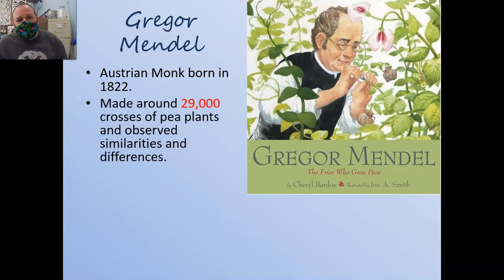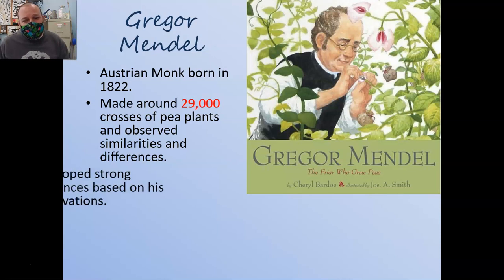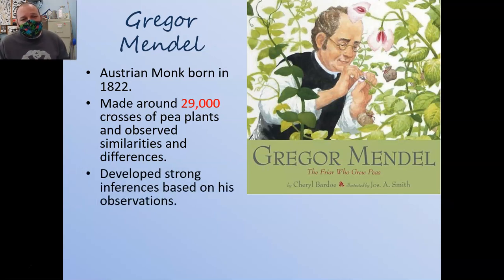And he made around 29,000 crosses of pea plants and observed the similarities and differences between them and their parents. So if he had two purple-flowered plants, did they end up with purple-flowered offspring or white? And same with size and color of the pods and all of these other variables. And he spent so much time making observations that based on those observations, he was able to develop some pretty sound inferences about inheritance, when things did and didn't look like the previous generation.